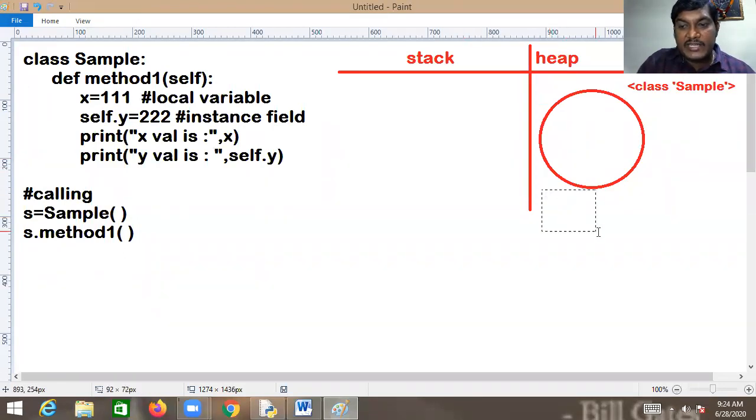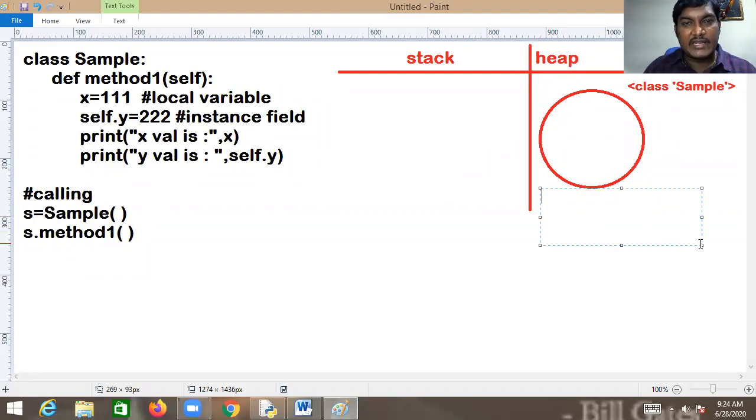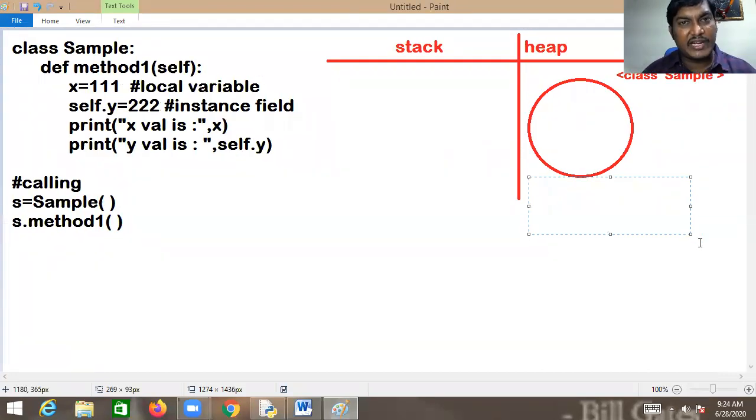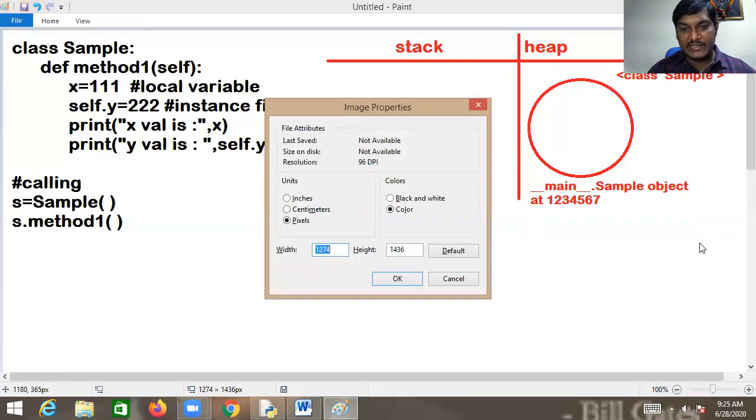But whenever an object is created, for every object the Python virtual machine will provide a unique identity. Call it the hash code. Python virtual machine will provide a hash code. So what is the hash code like? __main__.Sample object at some address. You will be getting some hash code like this. This is what exactly happens.